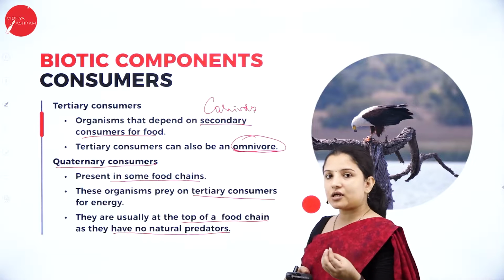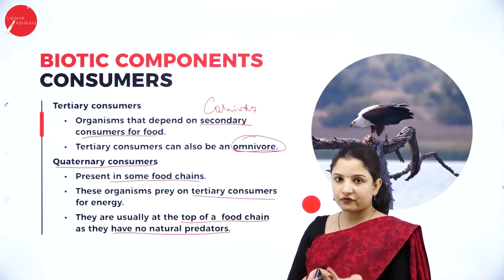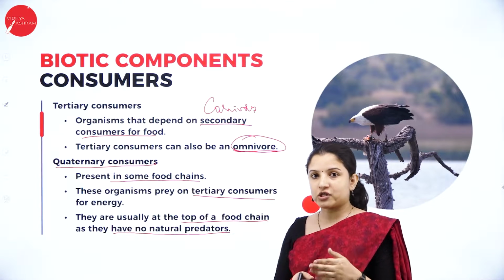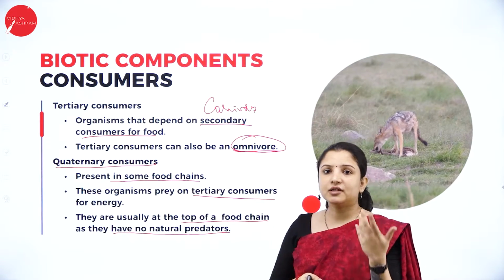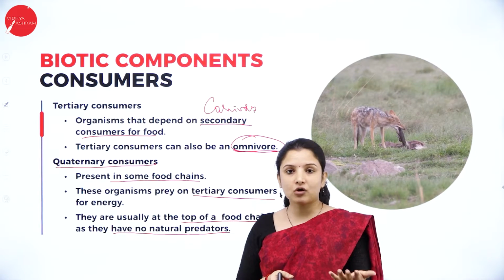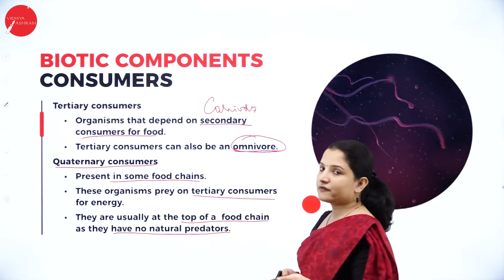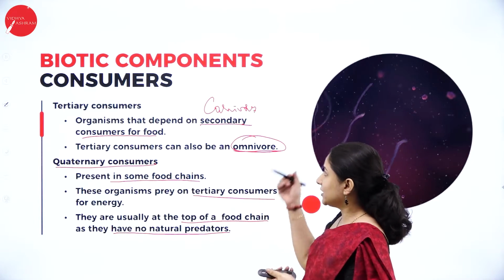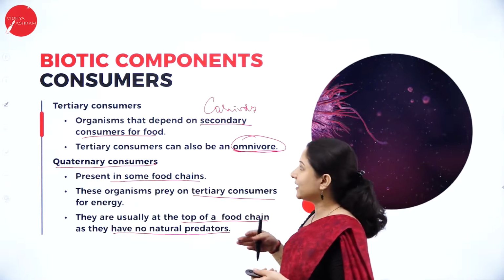So quaternary consumers, as I told you, are not found in all forms of ecosystem or in all the food chains. Only in a few of the food chains can you find quaternary consumers. Say for example, in an aquatic food chain, I can say the whales and the sharks are the quaternary consumers. So like that, only in some of the food chains they are present. So these are the different types of biotic components that are there.